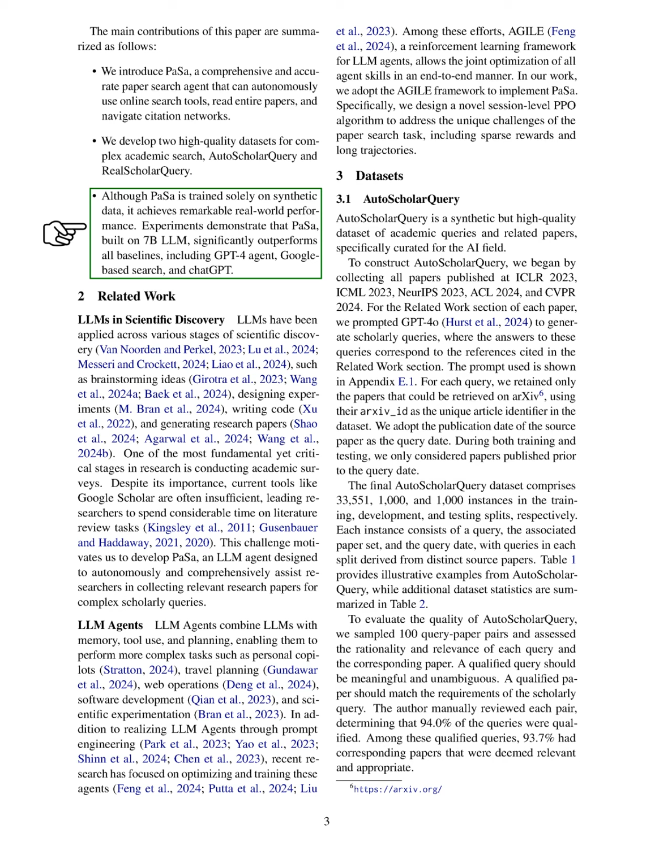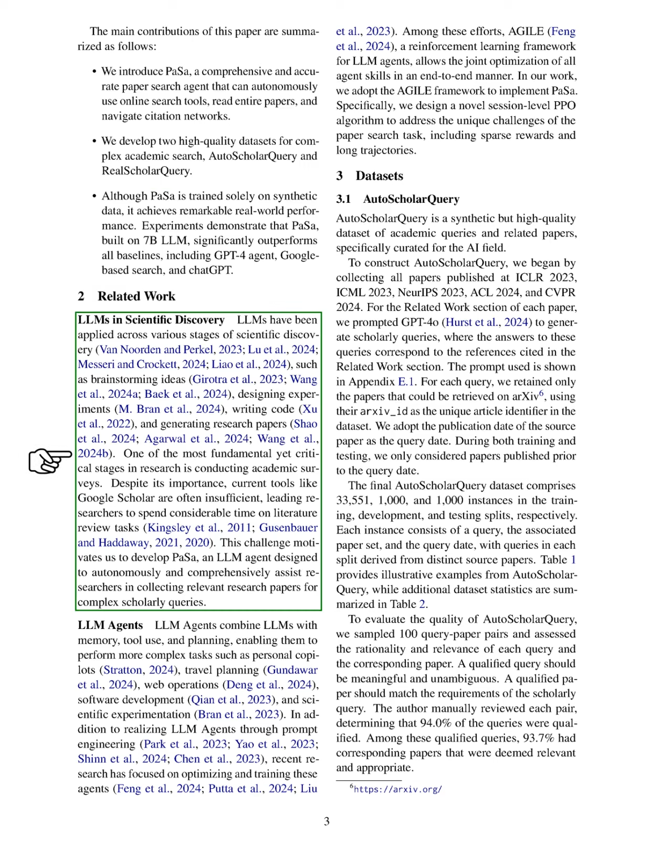Section: Related work. In this section, we discuss the role of large language models, LLMs, in scientific discovery. We have seen that LLMs can assist at various stages, including brainstorming, experiment design, coding, and writing research papers. A crucial part of research is conducting academic surveys, but existing tools like Google Scholar often fall short, causing researchers to spend too much time on literature reviews. This issue has driven us to create PaSa, an LLM agent that helps researchers autonomously gather relevant papers for complex scholarly questions.